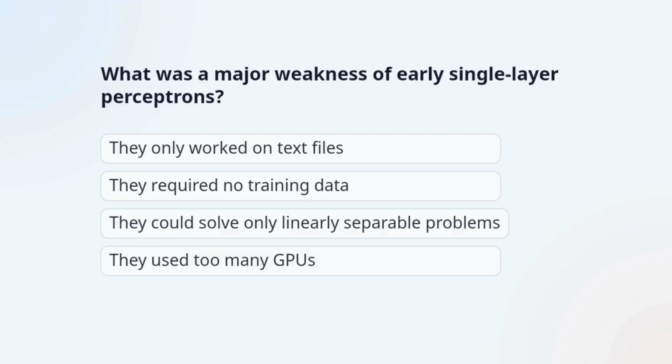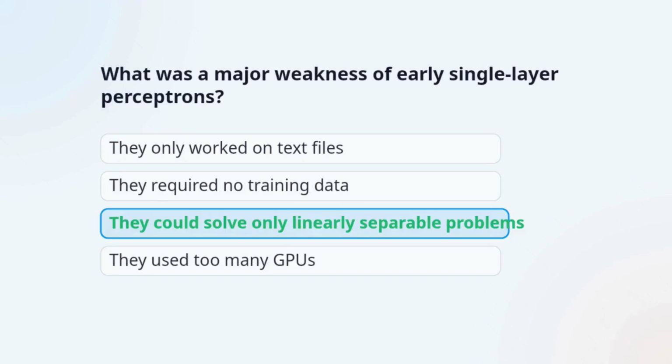Question 2. What was a major weakness of early single-layer perceptrons? The correct answer is, they could solve only linearly separable problems. Single-layer perceptrons had limited expressive power and could not handle problems like XOR.